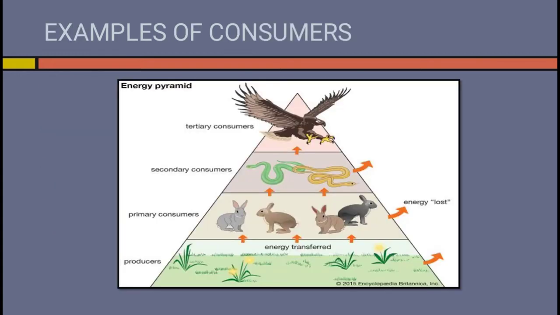Now here is a picture which shows producers. They are the autotrophs. They produce food, example plants. Then primary consumers or the herbivores, secondary consumers or the carnivores, tertiary consumers are also carnivores.